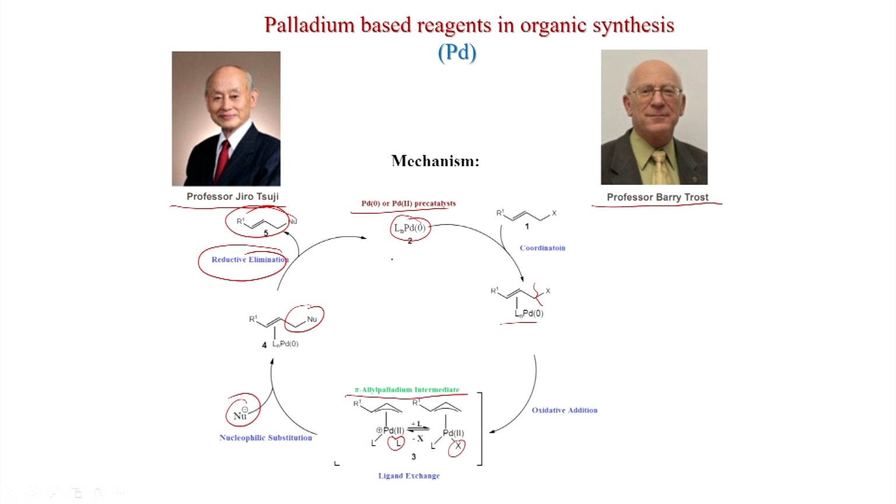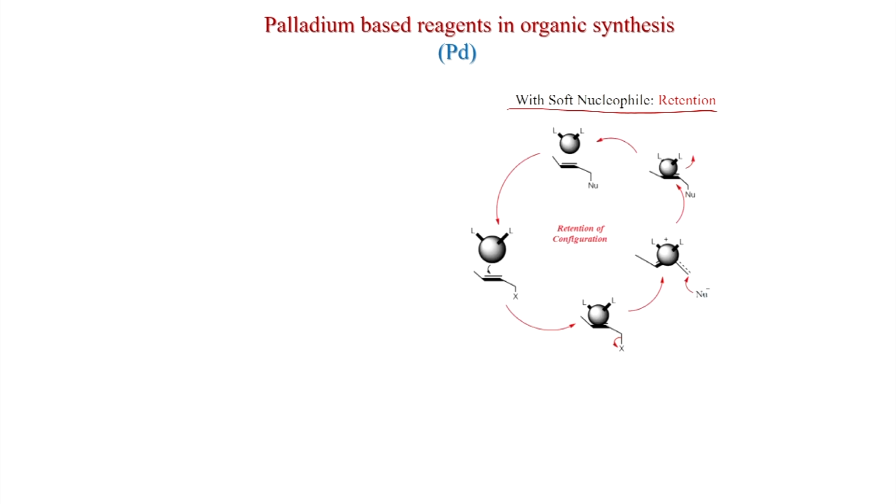So, this is the reductive elimination. Now, we will see that if you have a chiral compound, then with soft nucleophiles you can get retention, and with hard nucleophiles you will get inversion. So, this is very interesting, what is happening. If you have this substrate, then this palladium ligand interacts, coordinates, and then this pi allyl palladium is formed.